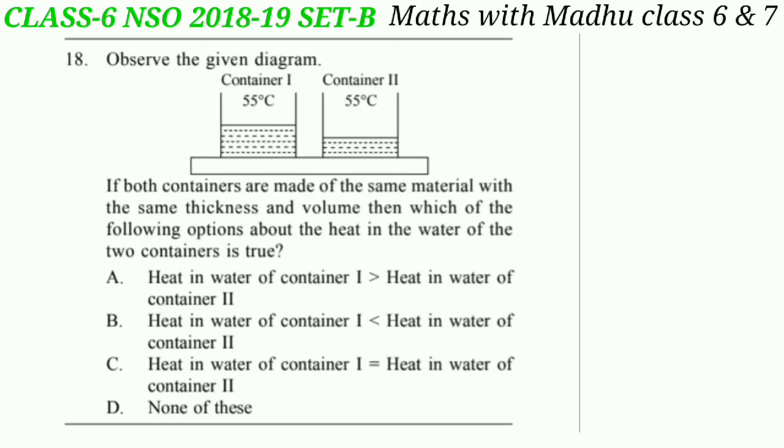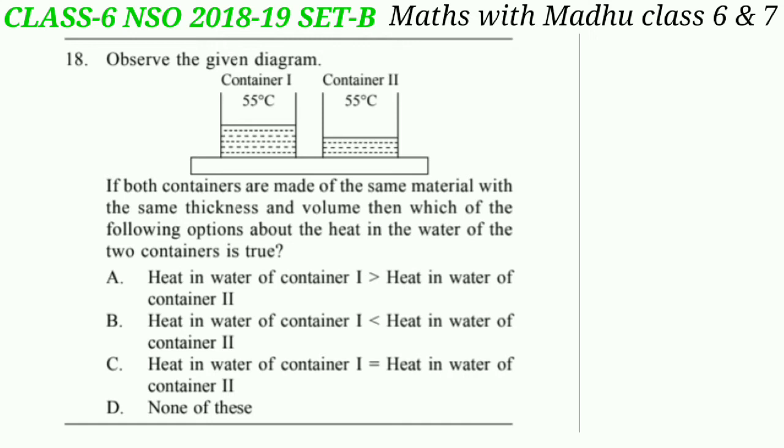Now question number 18. Observe the given diagram. If both containers are made of the same material with the same thickness and volume, then which of the following options about the heat in the water of the two containers is true? Look at the options carefully.